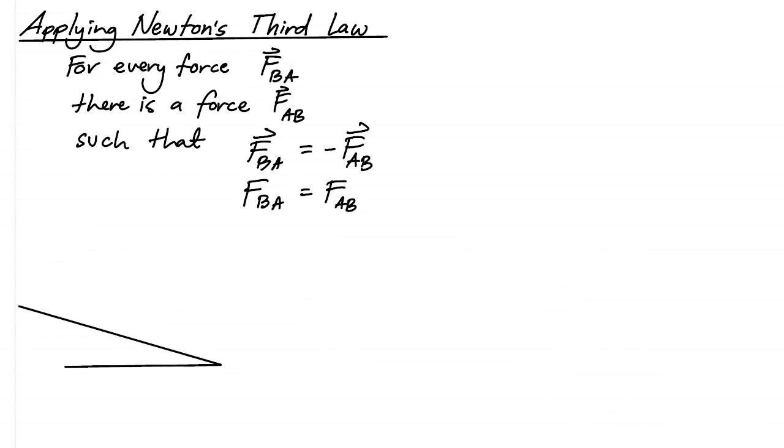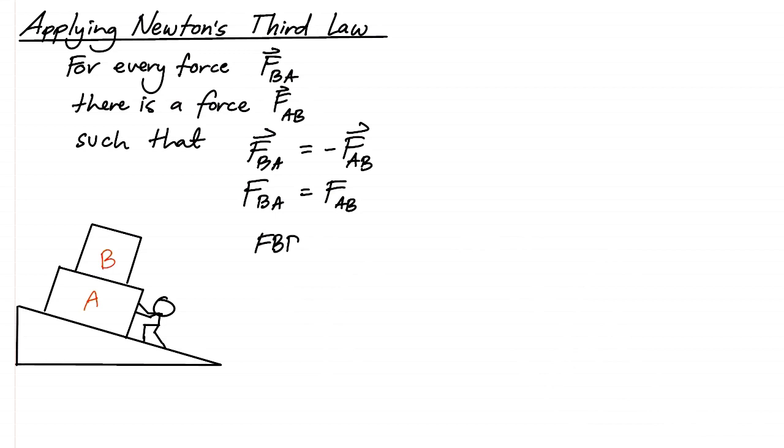So, let's consider this situation here. You have two boxes, one placed on top of another. And then you have a person pushing that box. So, if we'll assume that the system is at rest, we can actually draw yung free body diagrams ng objects na ito. So, the free body diagram of object B looks like this.